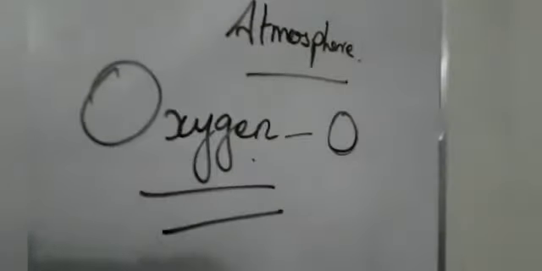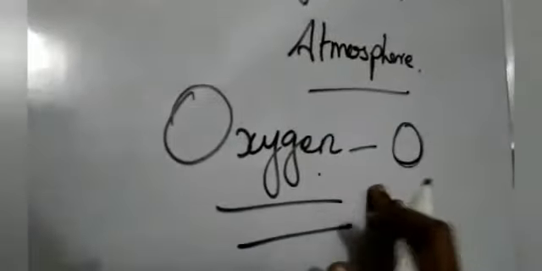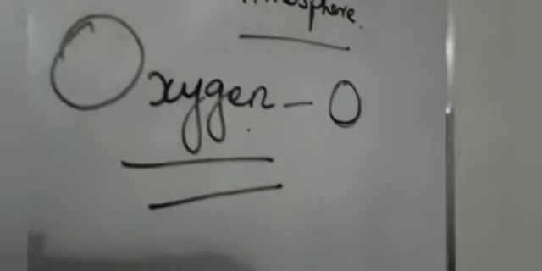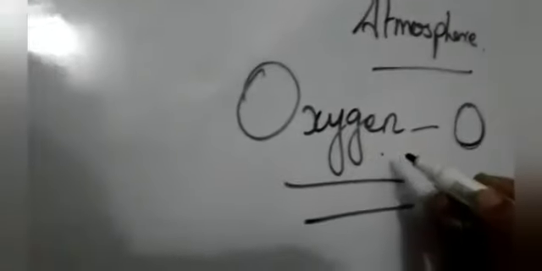This oxygen is present in air in free state and also combined state. Free state means oxygen molecules. Combined state means the oxygen combined with some other gases, for example CO2. Carbon is combined with oxygen to form carbon dioxide. This gas is always present in our air.